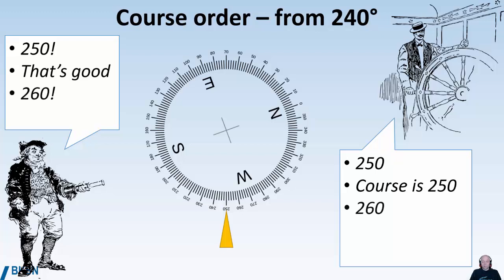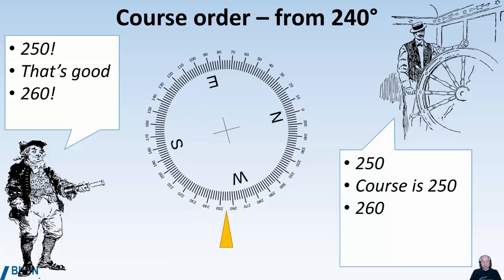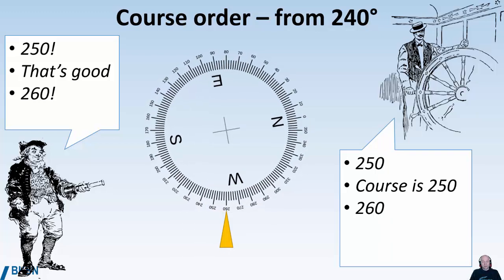260. 260, the helmsman repeats and then changes course until we're at 260, where he can say course is 260 and the captain will reply, that's good. Brilliant. So those were course orders.